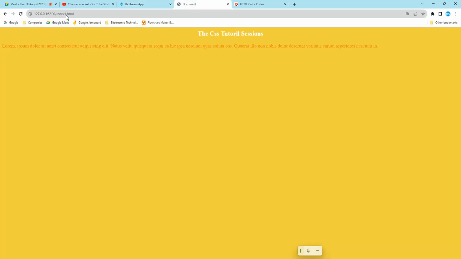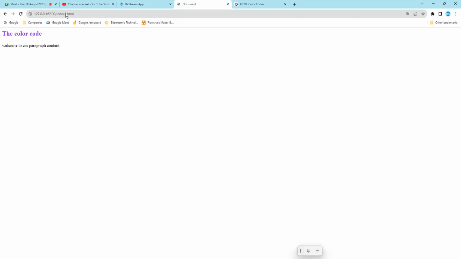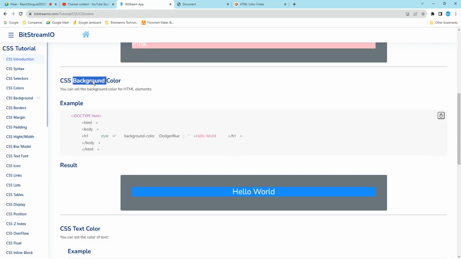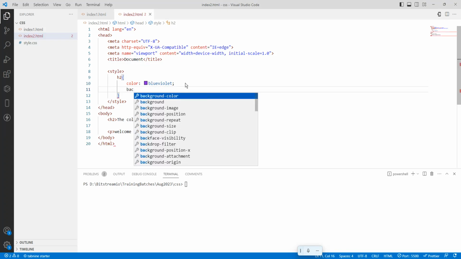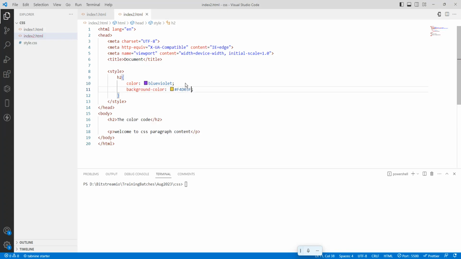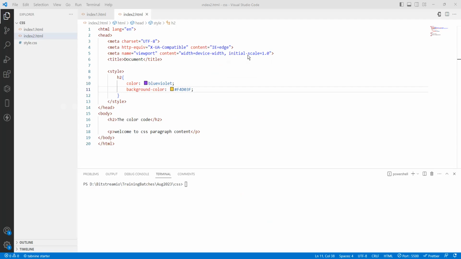So what is the file name? Index2.html. Okay, the color code. The next one is the background color. There is a slight difference. If I use color, that is applying a color to the text. Same thing, if I use background color, paste, this is the color I will use. Save it. See, if you use only color, that is applying a color to the text. If you use background color, you are applying a color to the background.